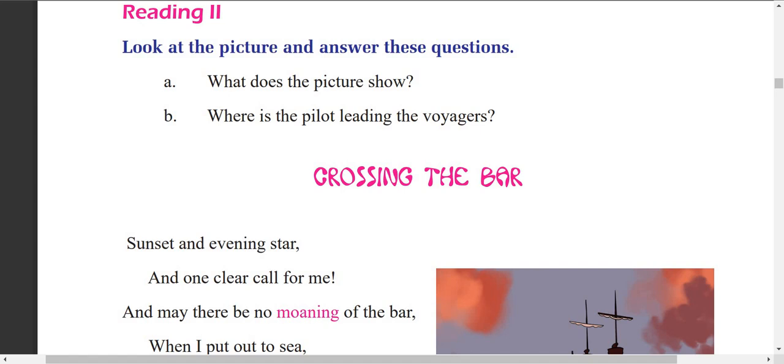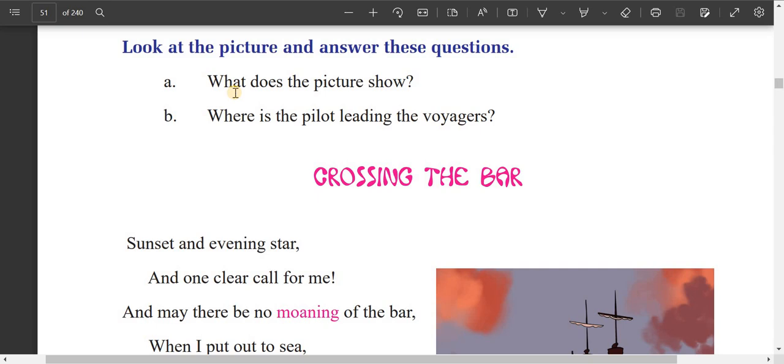Today we'll talk about a poem. We'll analyze the poem Crossing the Bar, written by Alfred Tennyson, a Victorian poet. Before we start the poem, look at some pre-questions given just above the poem.